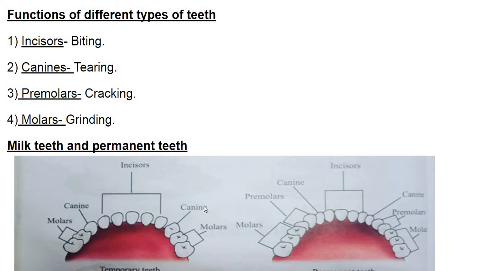And there are 2 types of teeth, that is milk teeth and permanent teeth. What is the difference? The first set of teeth grows during infancy and they fall off at the age between 6 to 8 years. These are termed as milk teeth or temporary teeth. And the second set that replaces milk teeth are permanent teeth. The permanent teeth may last throughout life or fall off during old age.